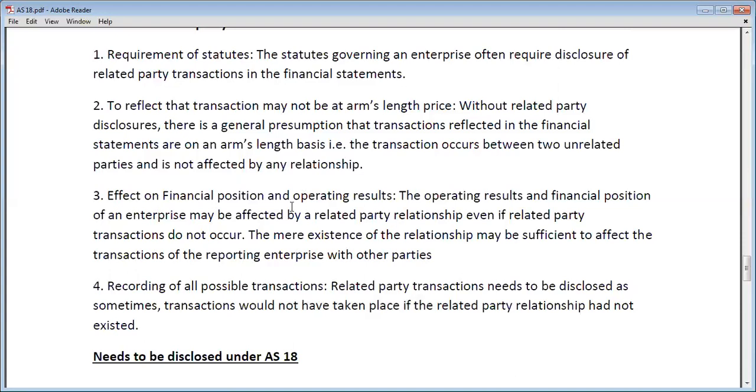So it may be that the operating result and financial position of an enterprise is affected by the related party. Okay, so that's why you have to clearly mention that we faced some loss this year due to related parties. So this is very clear from the point of view of the reporting parties.